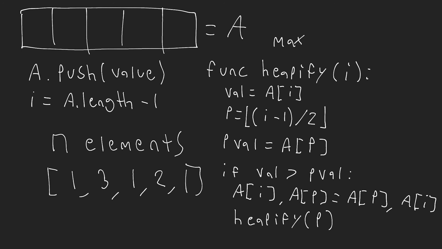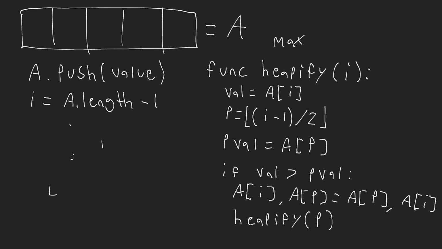So for every single element, for every n, I'll perform an insertion into my heap, and that's now going to give me a heap that contains all of my elements in this kind of heap structure. Performing the insertion for all of these is going to take me big O of n log base 2 of n time.